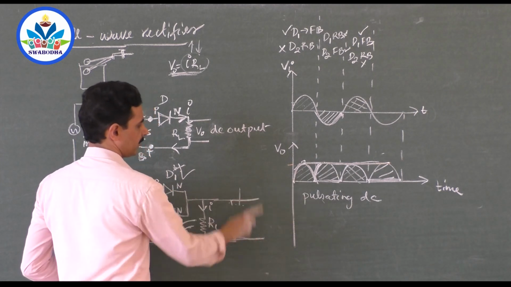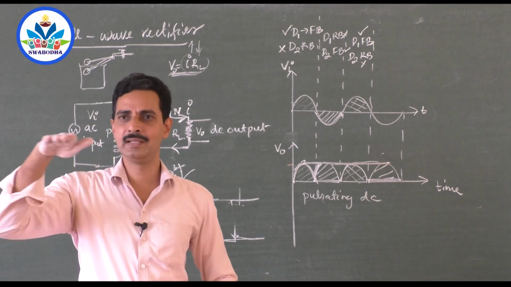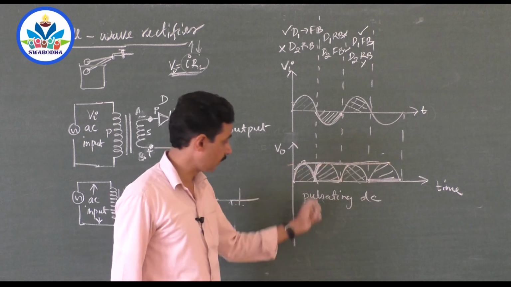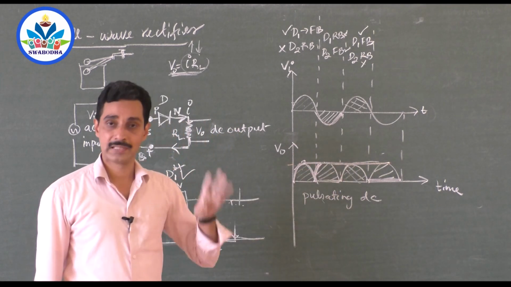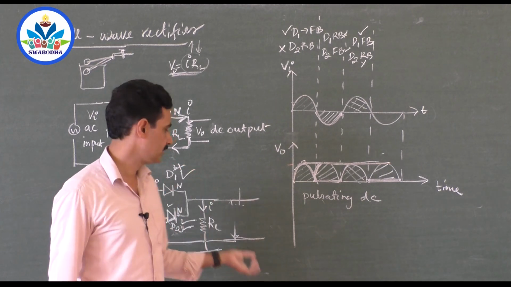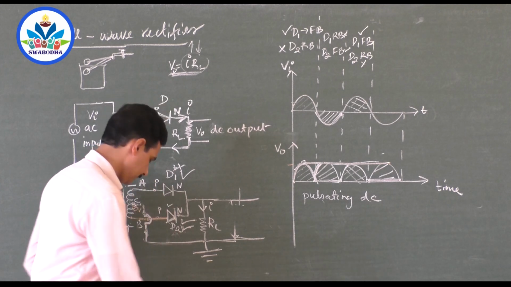Here you will get only one more question in the last part. How can you get a steady DC voltage which is not fluctuating? Of course, current is only in one direction, no negative direction. It is a DC, but it is a pulsating DC. How can you convert pulsating DC into a steady DC? By using filters. One of the devices used as a filter is a capacitor, and its symbol is like this.